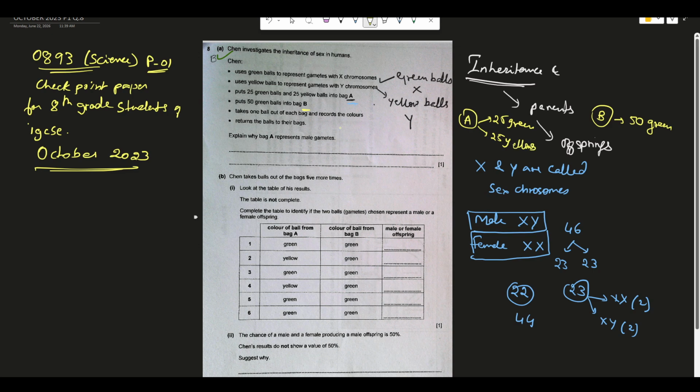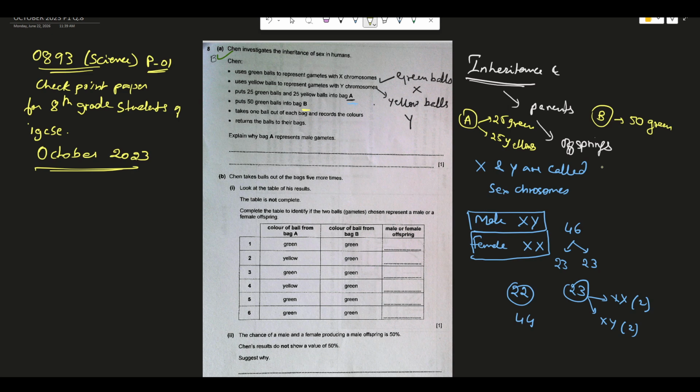Now, next what he does is he takes one ball out of each bag and records the colors. From both the bags, one by one, he is picking up the balls and recording the color of the ball that he has picked up.